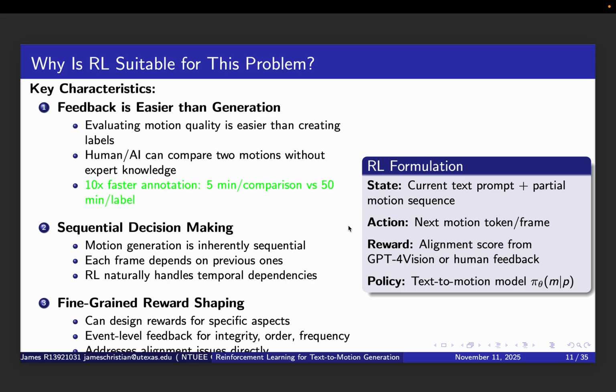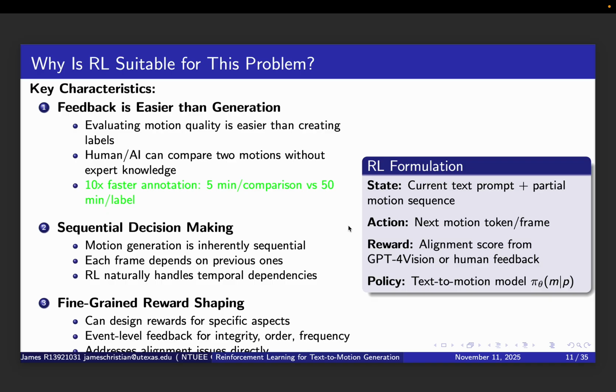But creating a labeled motion sequence requires like 15 minutes of expert time with motion capture equipment. That's a 10 times speed up in annotation time. And you don't need the domain experts. This is the same insight that made RLHF successful in language models.